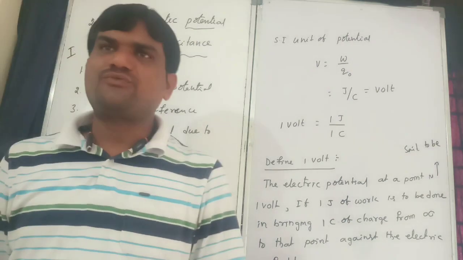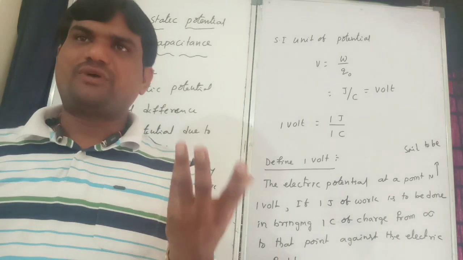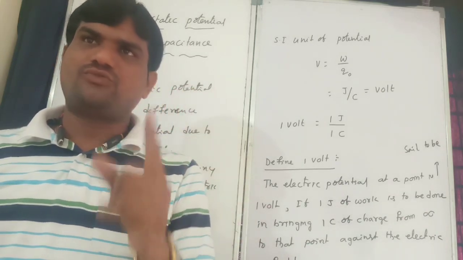Generally, what is 1 volt? The work done is 1 joule, the charge is 1 coulomb.